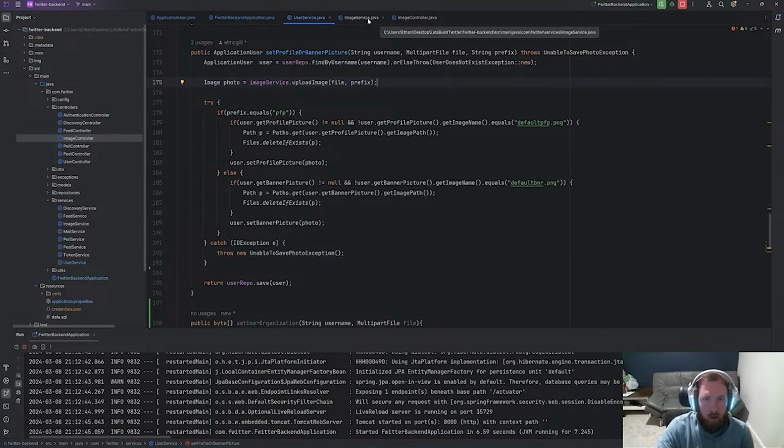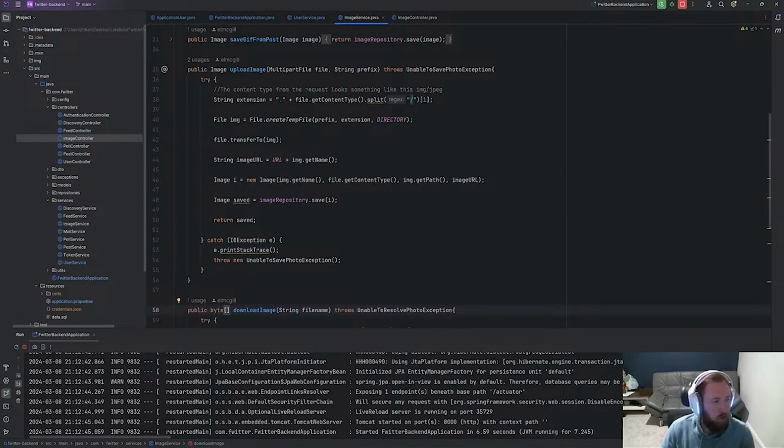So in our image service, maybe we make a special one for organization. Let's go ahead and say public create organization or something. It'll take in the multi-part file, and it'll also take in the string prefix. And we also might want to find a file by image name, maybe. So we might need to get that from the image controller or image repository. We might need to make one of those. I don't know if we have that.